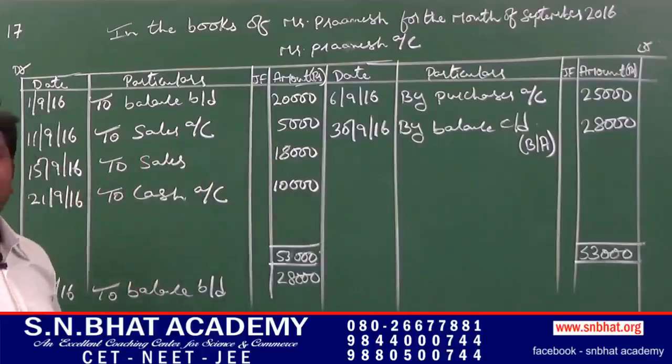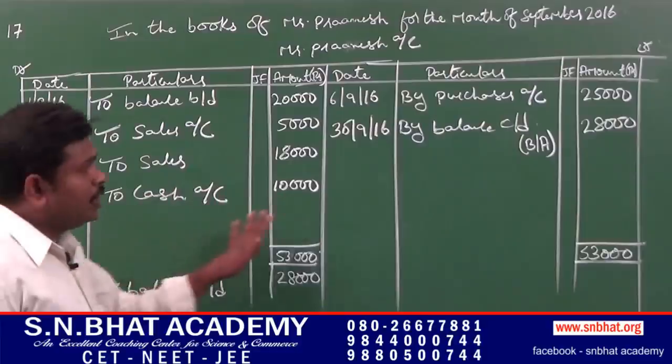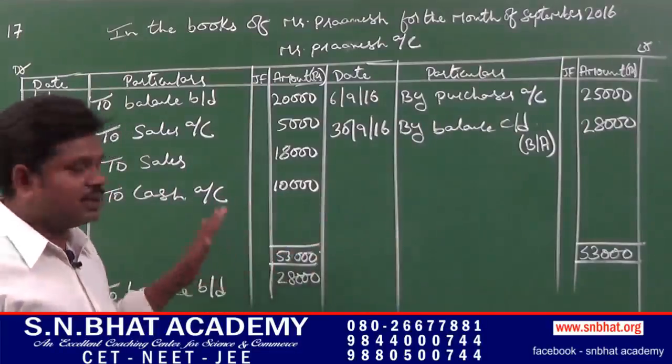21st of September, cash paid to Pranesh. Cash paid, that is debit the receiver. Pranesh account debit to cash account. In Pranesh account, cash has to be debited to cash 10,000. In personal account, it has to be balanced.